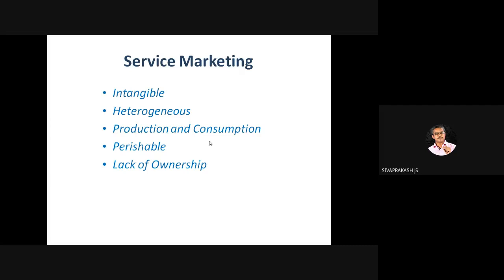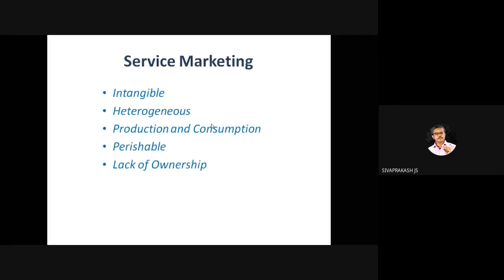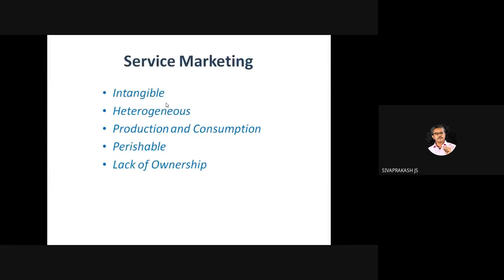You may use the recorded video, but that particular 5-minute service still perishes. The fifth characteristic is lack of ownership. We can't claim that it is my service. The auto driver, immediately after completing the service, can't claim that it is his service.